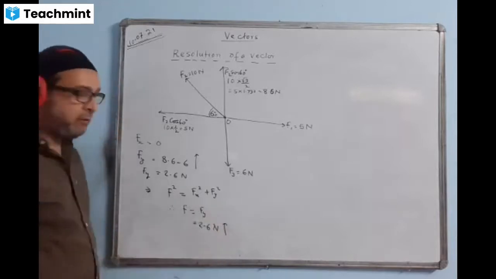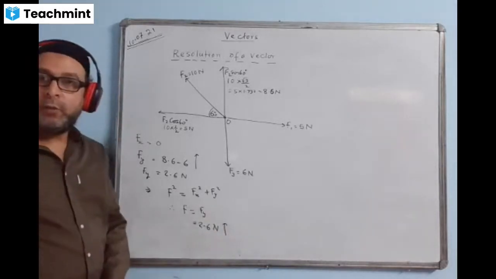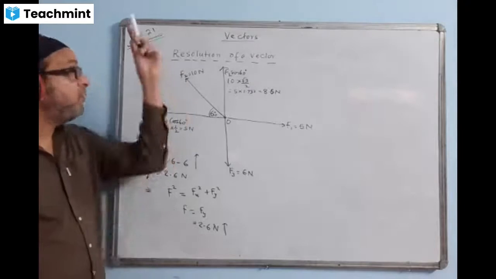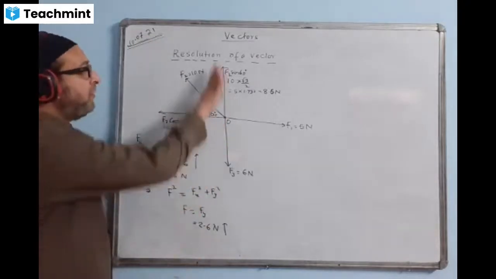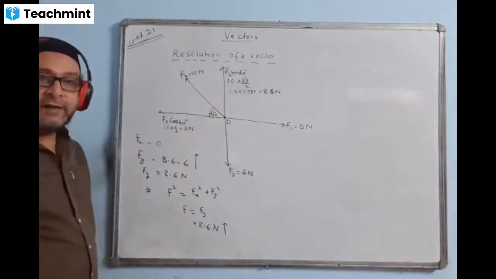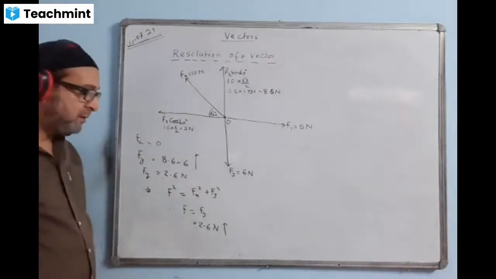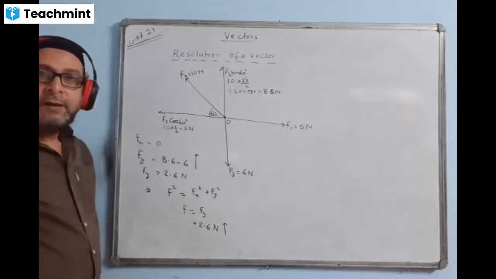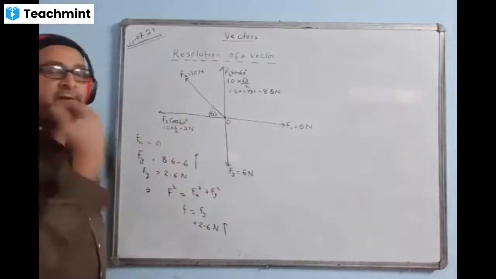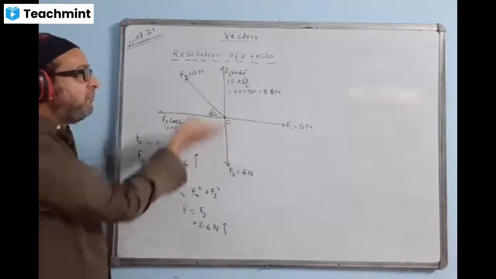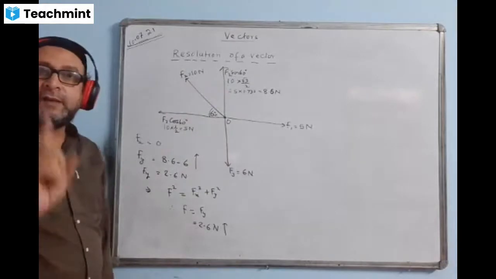Here we can add upward, or you can show it by an arrow along the y-axis, in the positive direction of the y-axis, upward. So that's the answer. Total force is telling this. So if the two components cancel each other, you can forget about it, and whatever the other two components are giving, that is your answer.